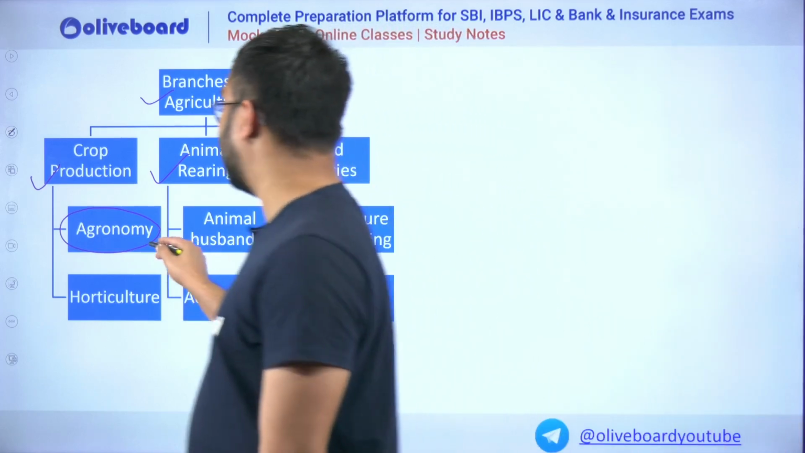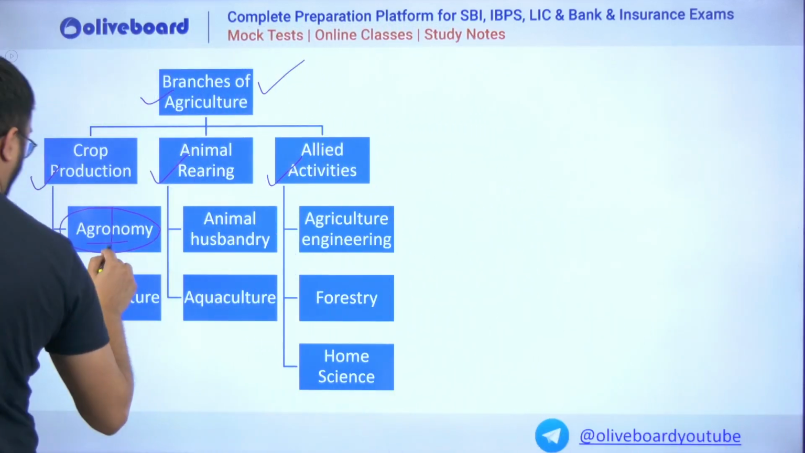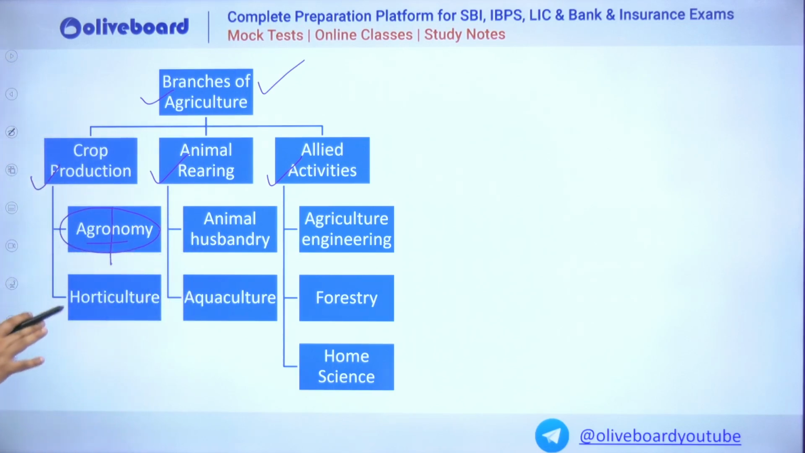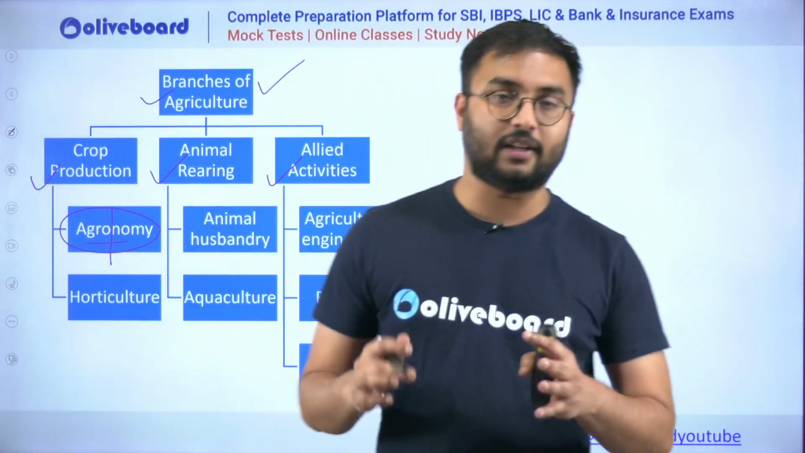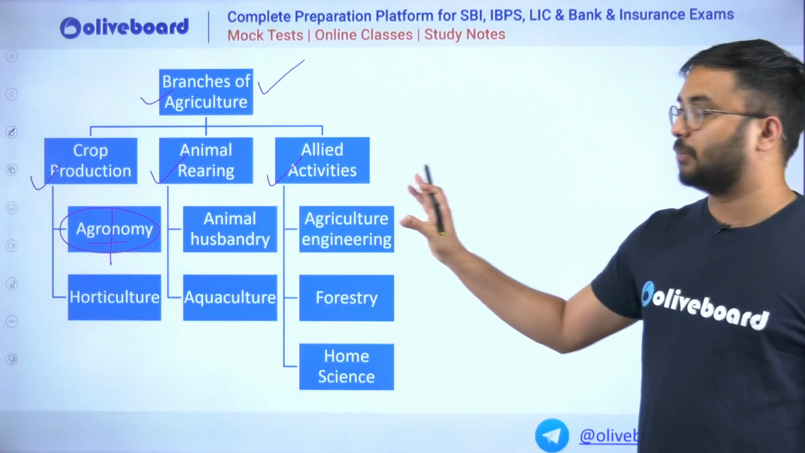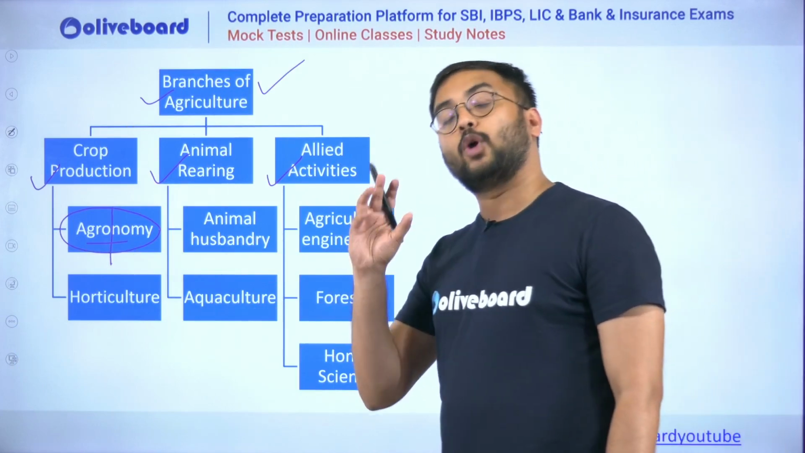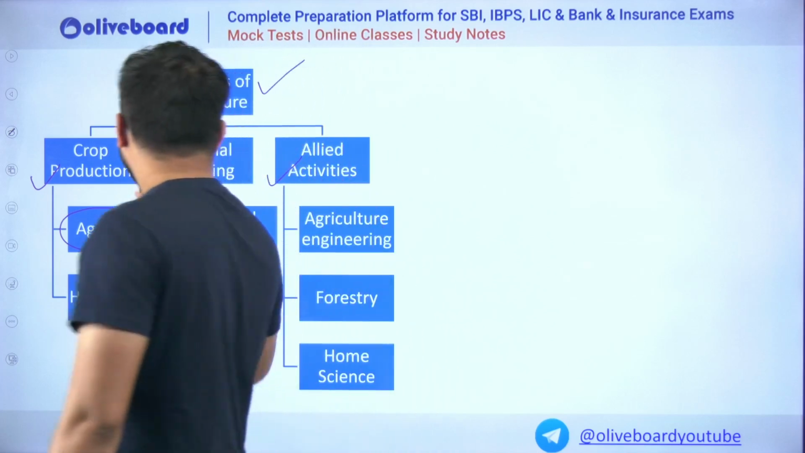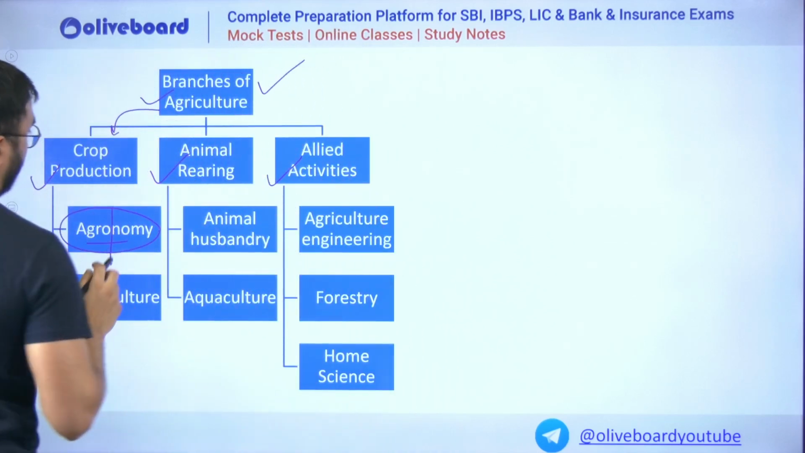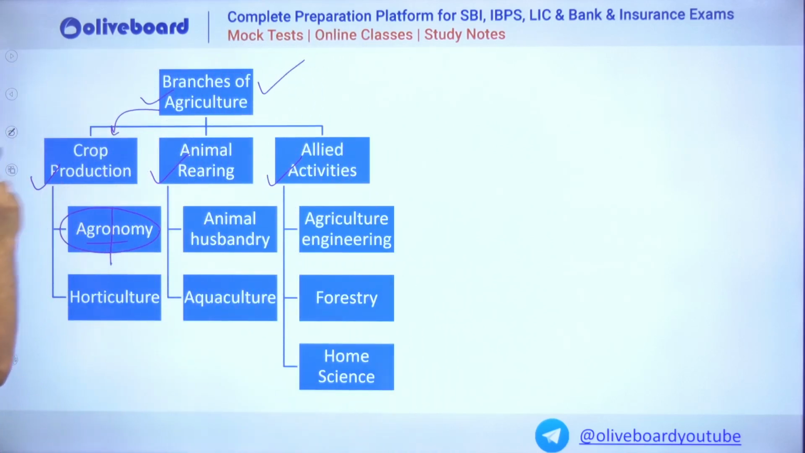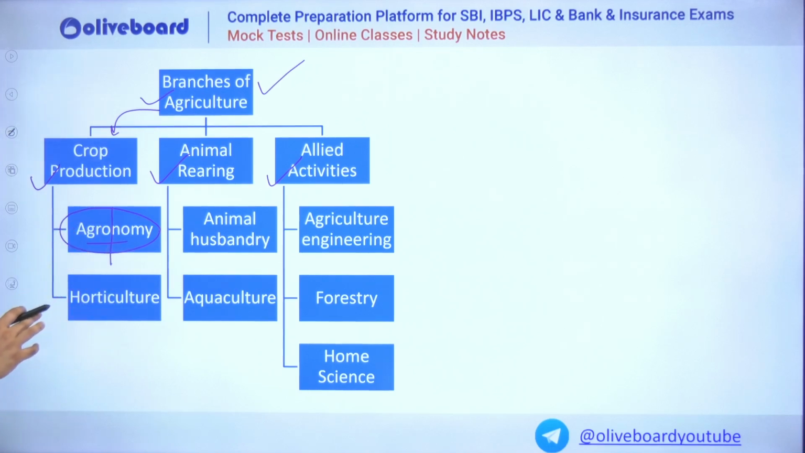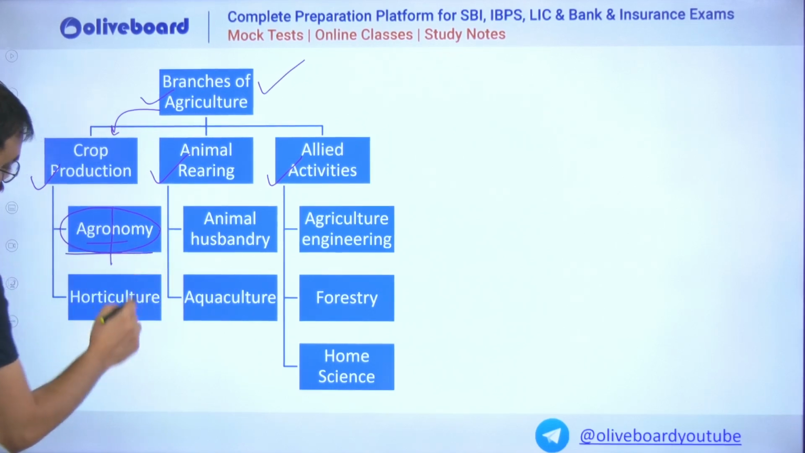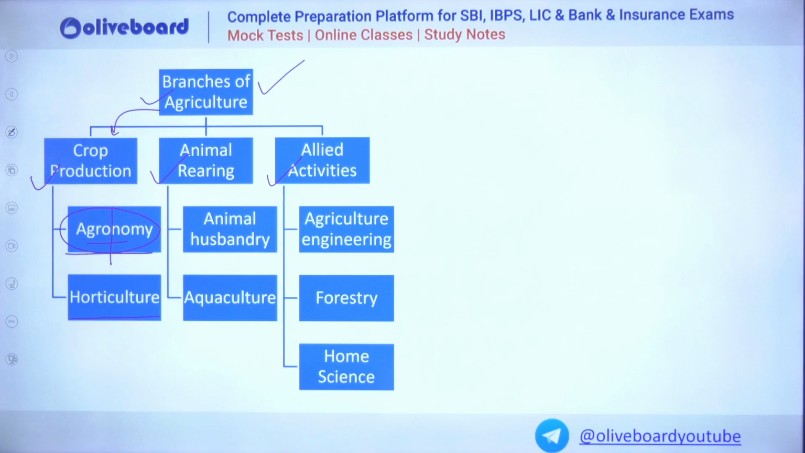When you are trying to understand agronomy, it is nothing but agro and nomy. We'll try to see the holistic definition and the meaning, but the basic meaning of agronomy is nothing but production of the crops and management of the crops. So based on the production of crops, the branch of agriculture has been divided into two branches. First is agronomy, second is horticulture.